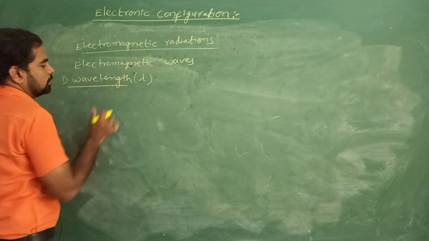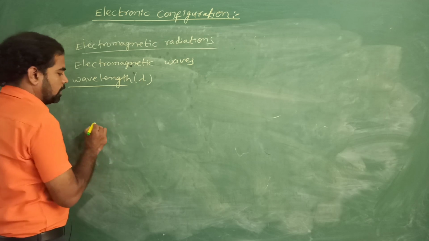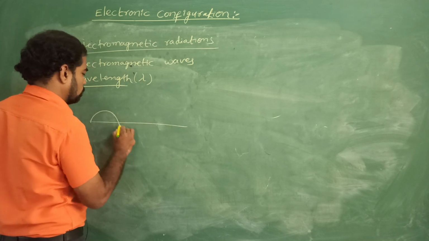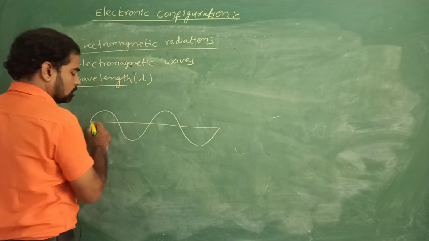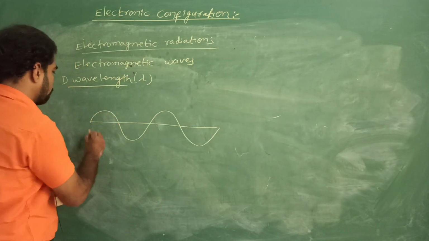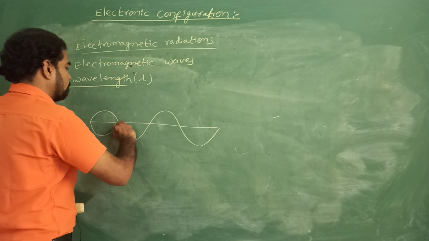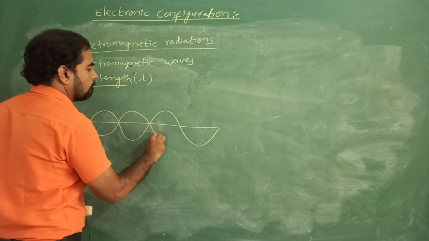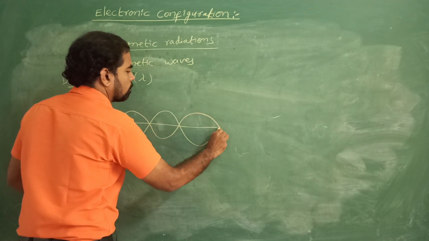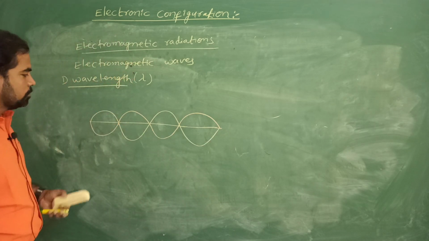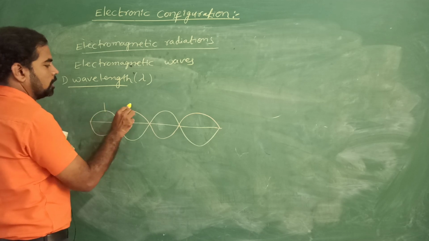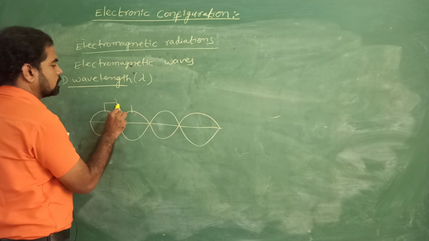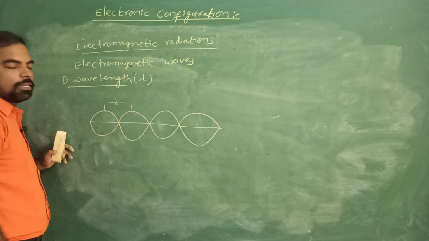Wavelength is the distance between any two peaks.